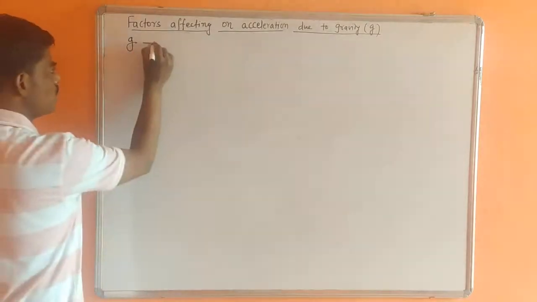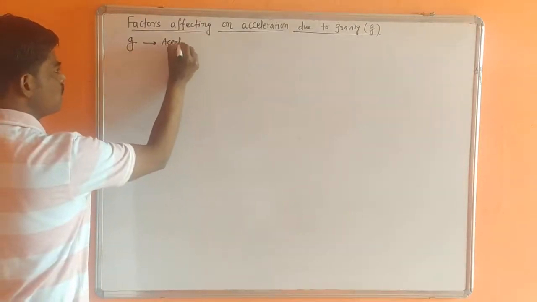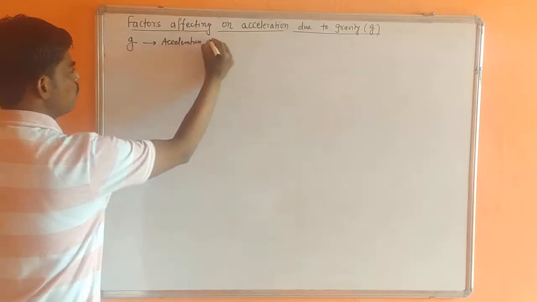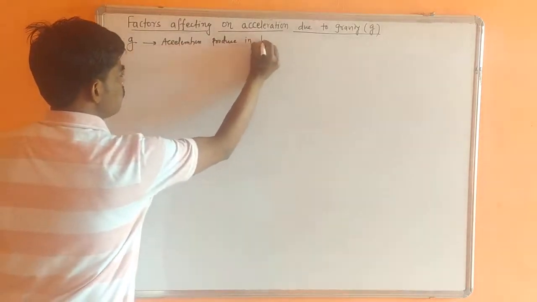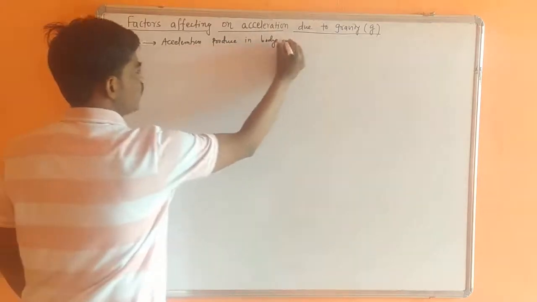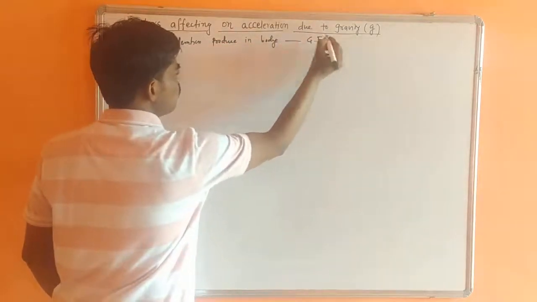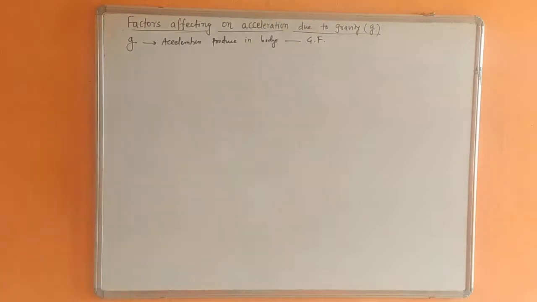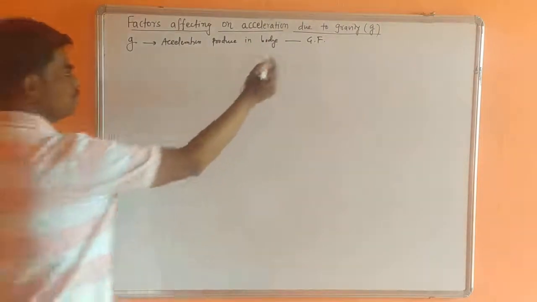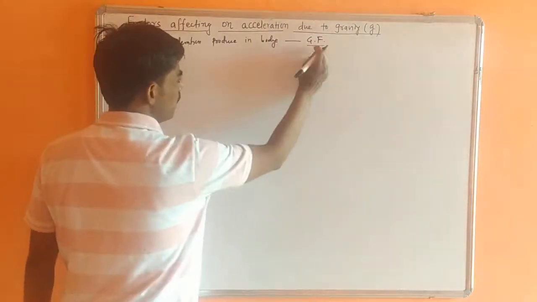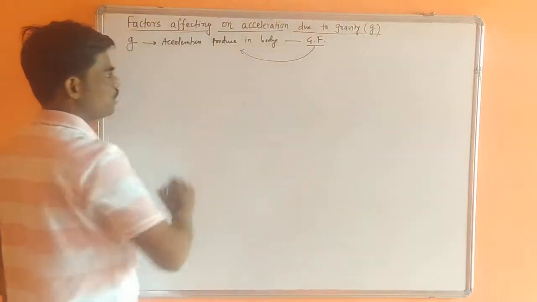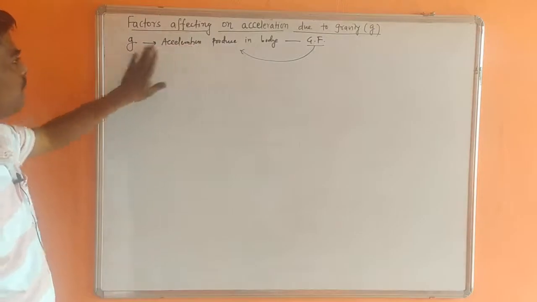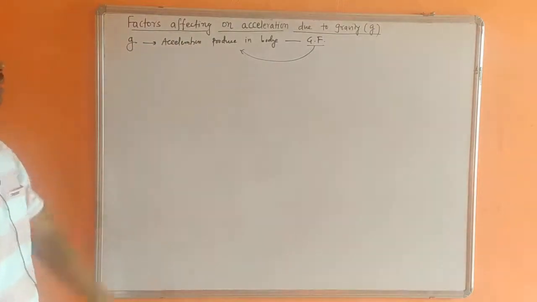It is nothing but acceleration produced in a body due to the effect of gravitational force. Whenever any body is performing motion under the influence of gravitational force, then due to this gravitational force, whatever acceleration is produced in the body, that is called acceleration due to gravity.